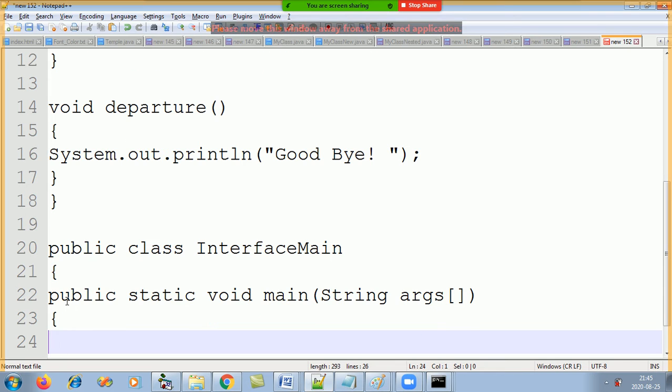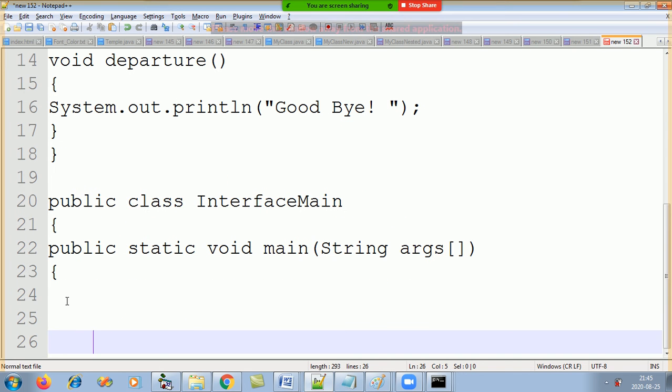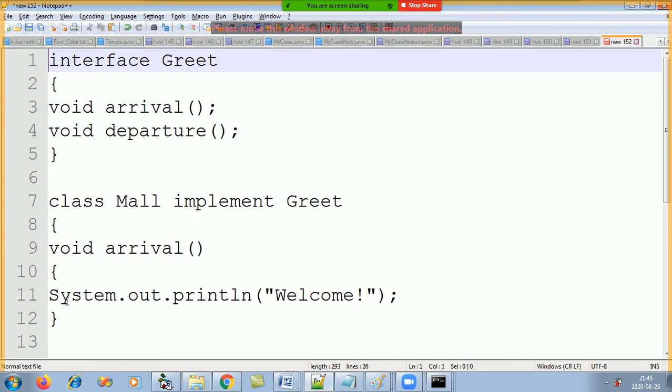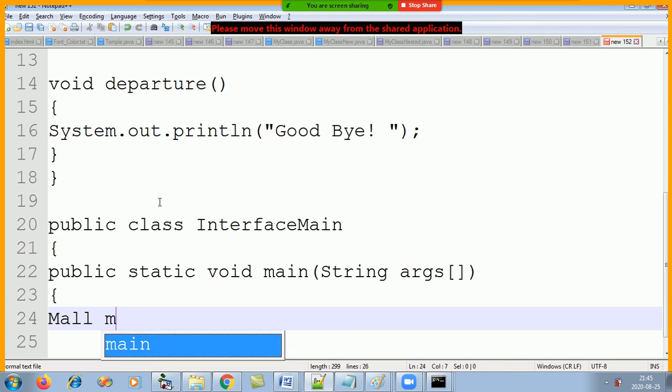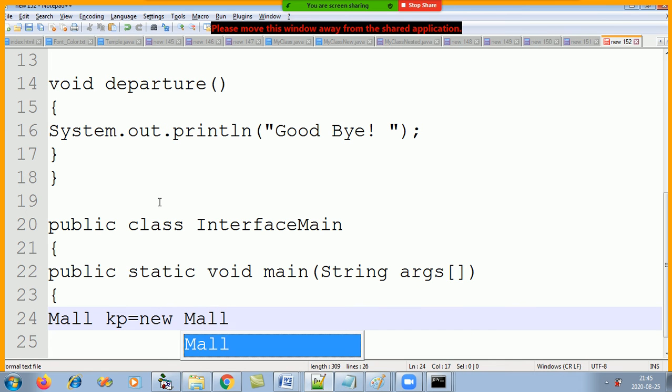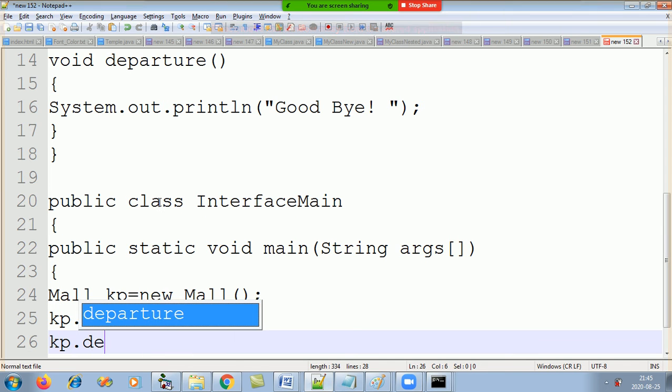So now what will we do? We will make object of which class? Object is made of a class. Which class? So object of the mall class, mall m1 or whatever you call it, Kumar Pacific. Mall KP is new mall, and then using this KP we can call both the functions, arrival and departure.